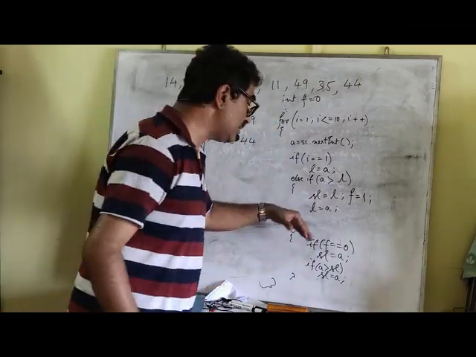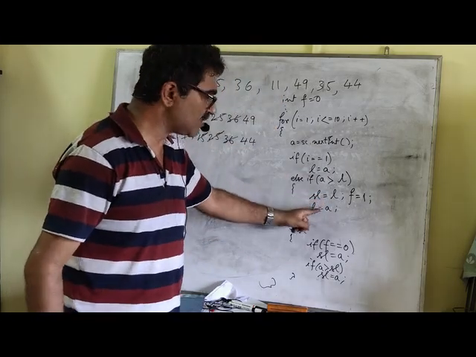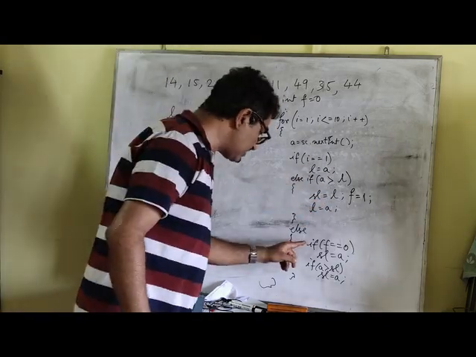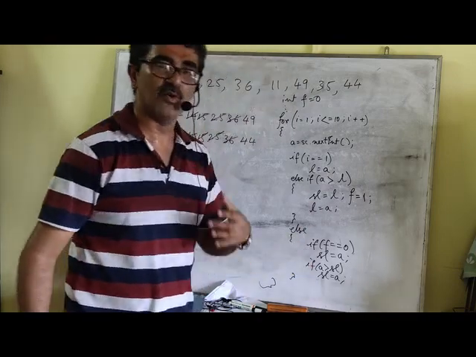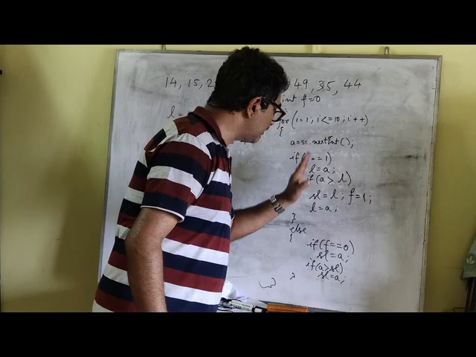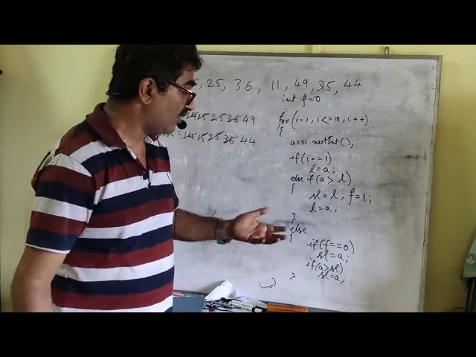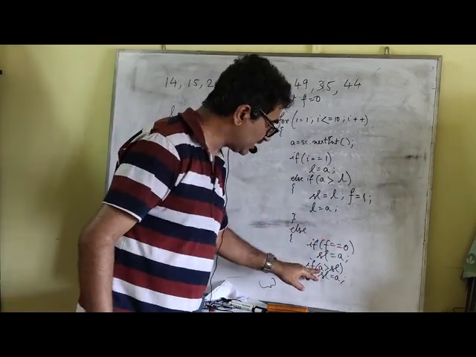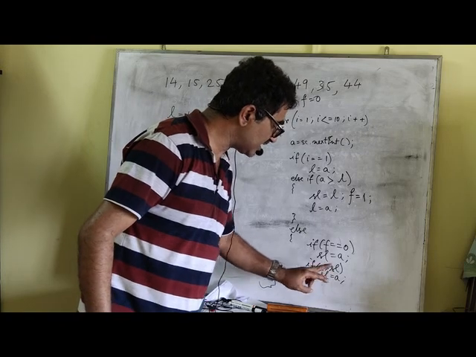Now the problem is SL may have a value because of this statement, or it may not have a value. So that is why we put an if statement. If F is 0, what does it mean? It means SL never had a value. So if F is 0, whatever is the number in A, I am giving it to SL. However, if F is 1, it will directly come over here and check whether the value of A is greater than SL or not.